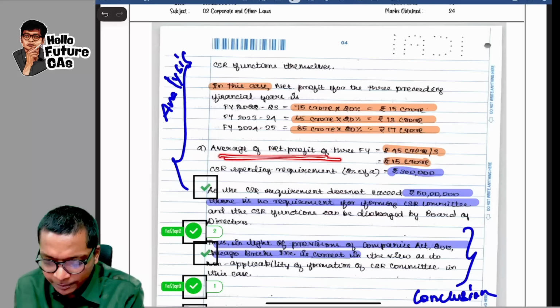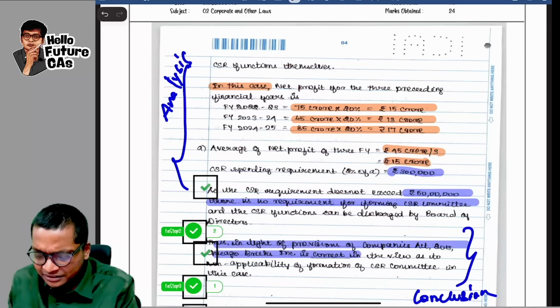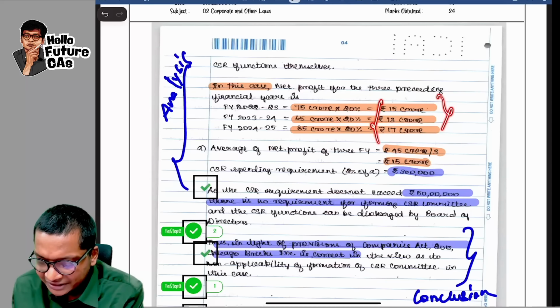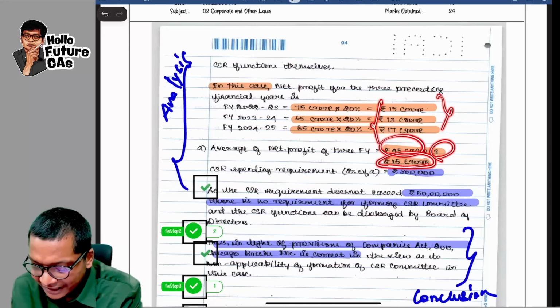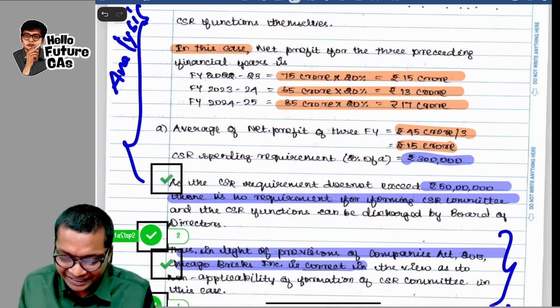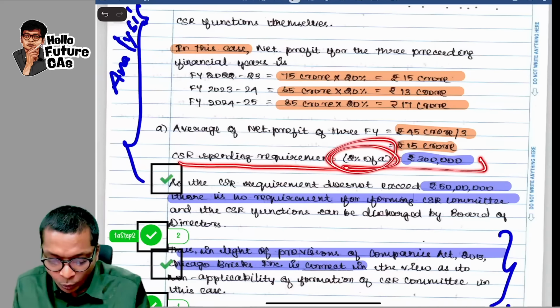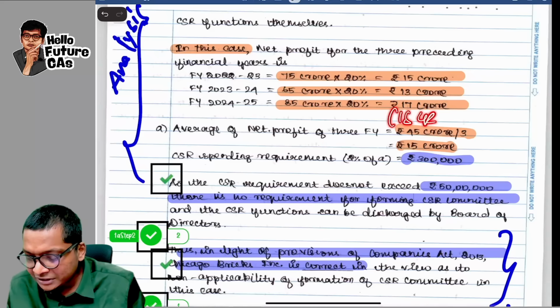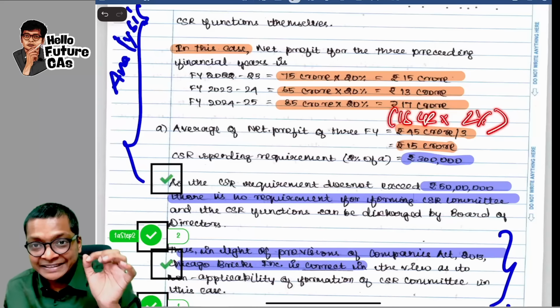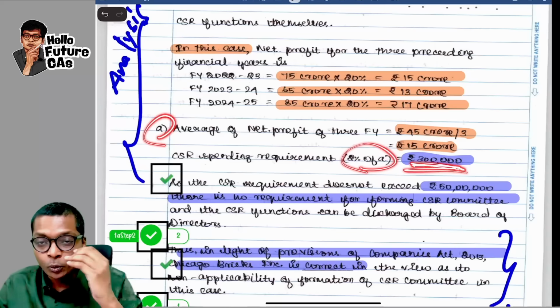Now average of the net profit, already above she explained it's average of last 3 years. So she is doing, okay, total of this 45 divided by 3, average is 15 crores. Average is how much, guys? 15 crores. And then she is saying CSR spending requirement 2% of A. What is A? Look at this. A is over here and 2% of A. So instead of again showing 15 crores into 2 percentage, by saving this time, 2% of A is how much? 3 lakhs is what she has written.